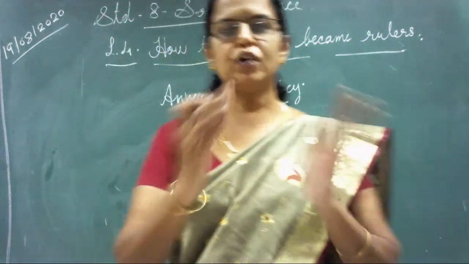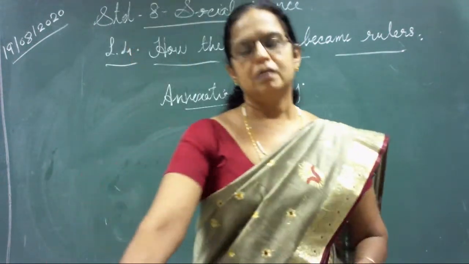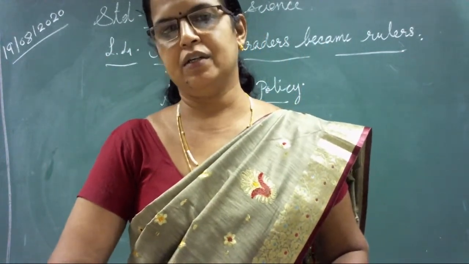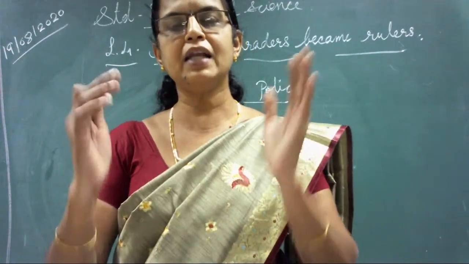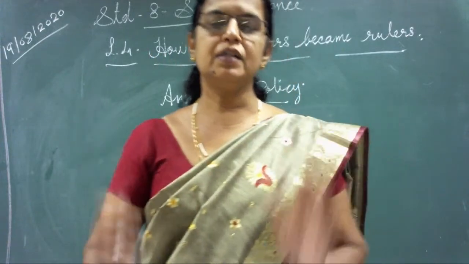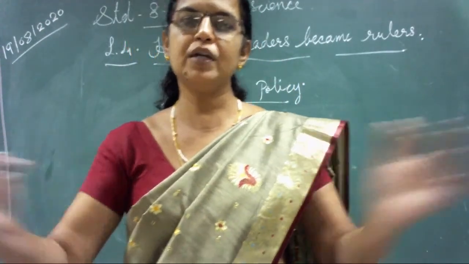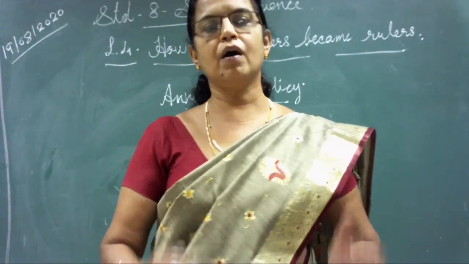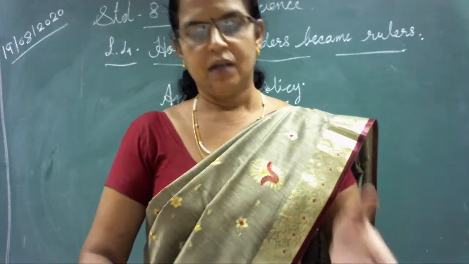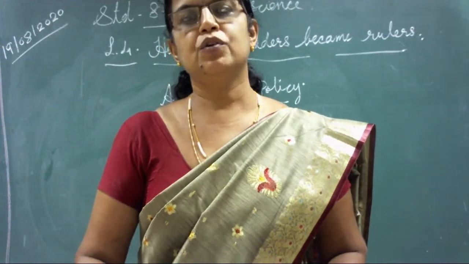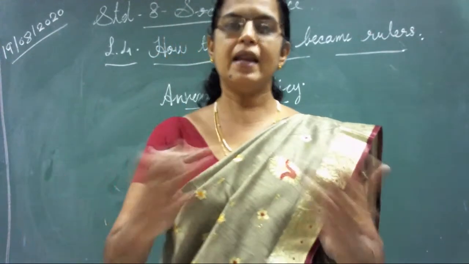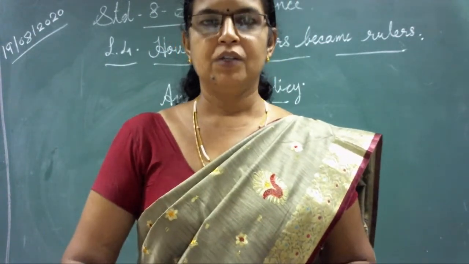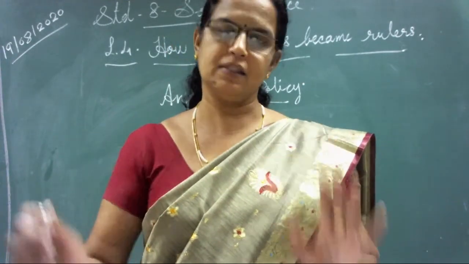Annexation policy. You know what is annexation? To join with something, annexation. So from this word itself it is clear that he wanted to increase the territory. He wanted to join the other kingdoms, princely states, also to the territory already taken by Wellesley through the subsidiary alliance system. So he was very much interested to annex the other regions also, which were not taken by Wellesley. So now his aim is that only, to annex the other regions.